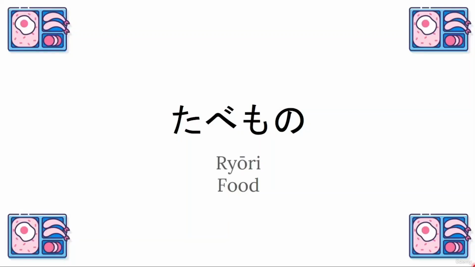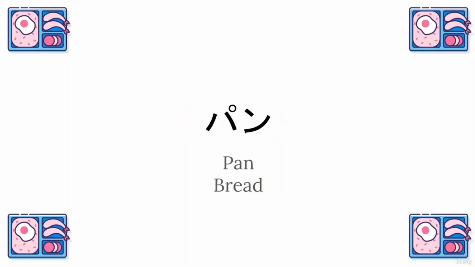So food in Japanese is tabemono. Tabe is a part of the word to eat and mono is a thing. So tabemono means edible things. Bread, pan. Rice, kome.